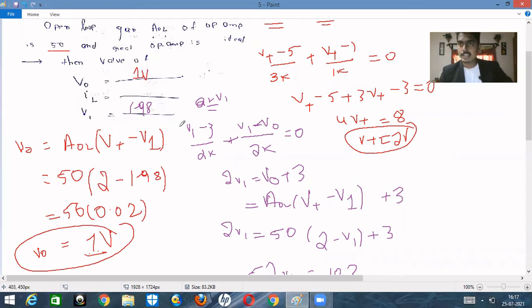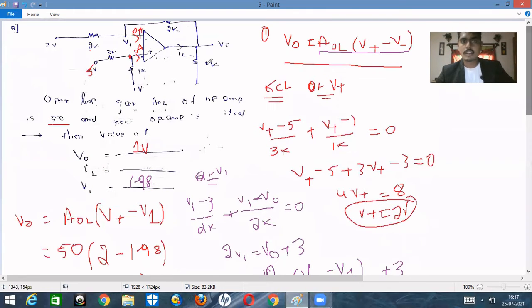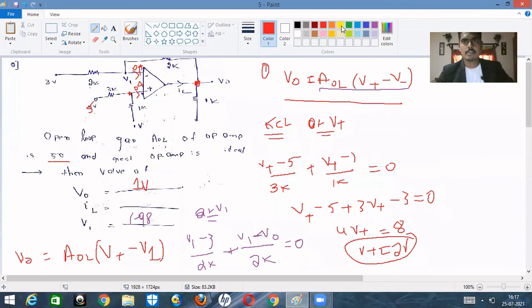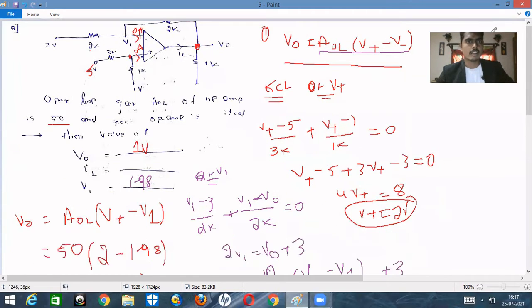Okay, so we have calculated the value of V plus, we have calculated V1, and also we have calculated V0. The one thing that we have balanced with is IL. So IL also, it is very simple. Apply KCL at this point. If you apply KCL at that point, you will easily get the IL, right? So if you apply KCL at this point, what is the current value?